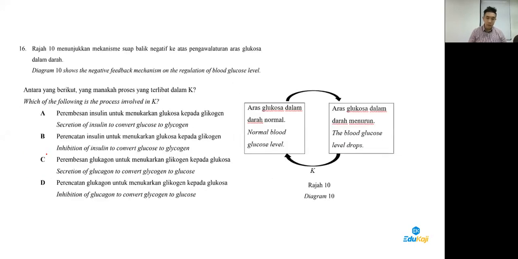And for question 16, okay, from chapter 13. So what happens at K? When blood glucose goes up, it will secrete insulin. When it goes down, glucagon is secreted. So to convert glycogen back to glucose, 16 answer is C.